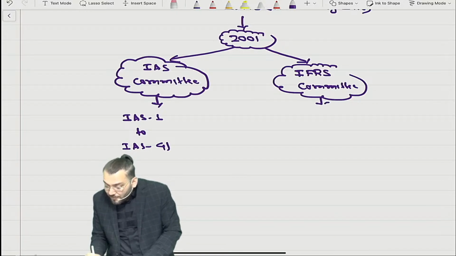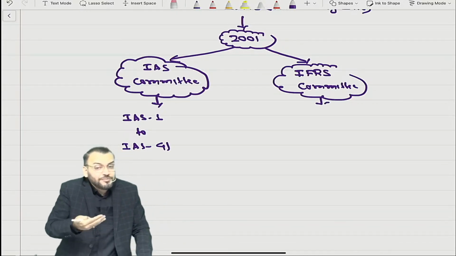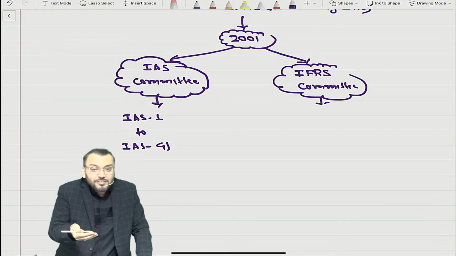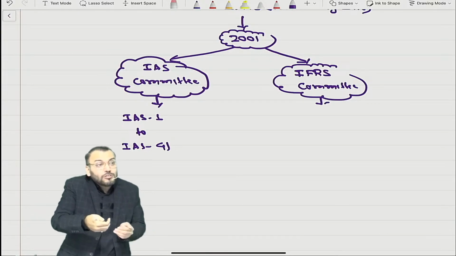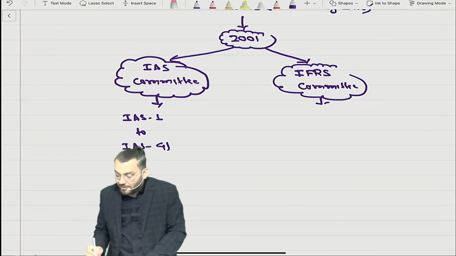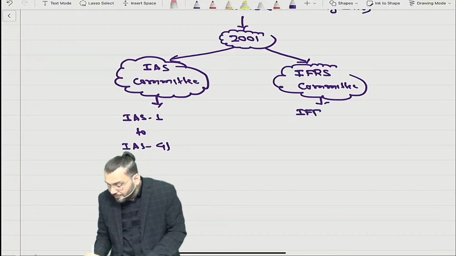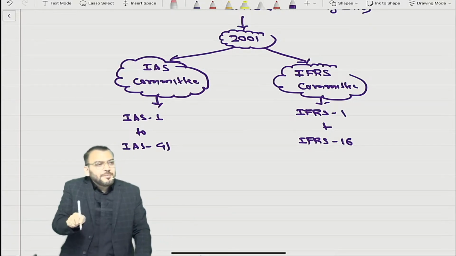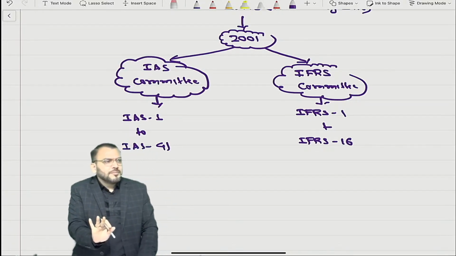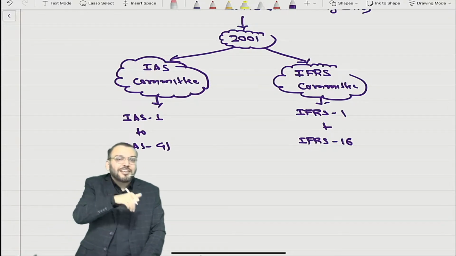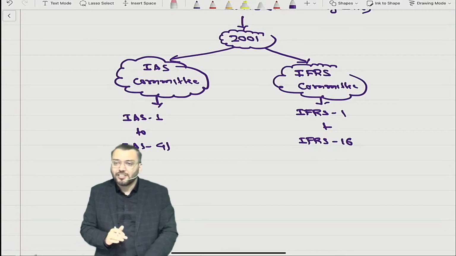But now this IFRS committee will develop some new accounting standards. Whatever accounting standard was issued by the IFRS committee after 2001 has been given the number IFRS 1. Until now, it is IFRS 16. IFRS 17 is also issued, but we are not discussing that because till now it is not effective in India as far as Ind AS is concerned.